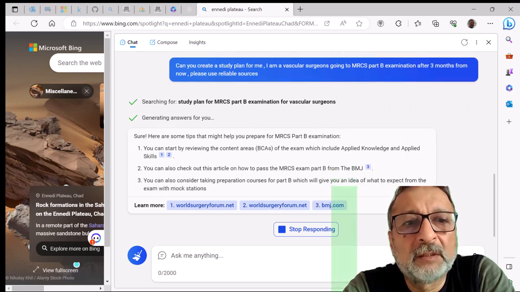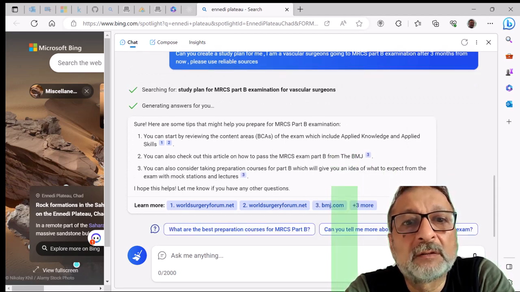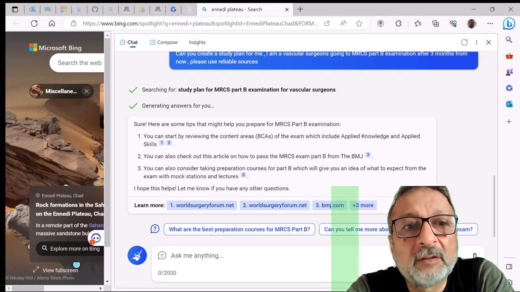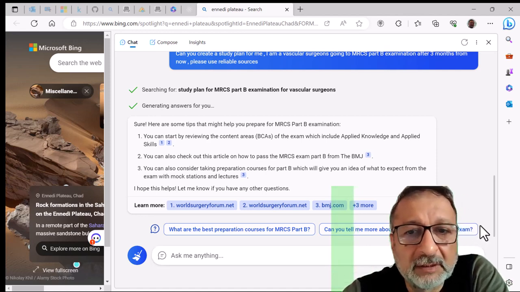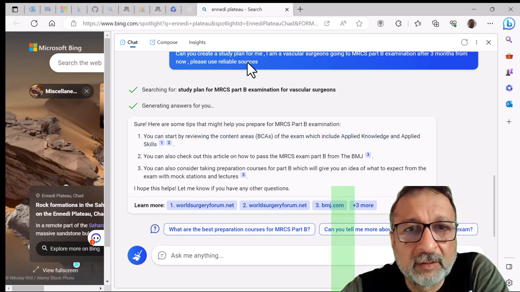Here is a study plan for Part B. You need to start to read the basic knowledge and skills, check MRCS. You need to consider taking preparation courses for Part B. Again, I would put ChatGPT as better for this question.